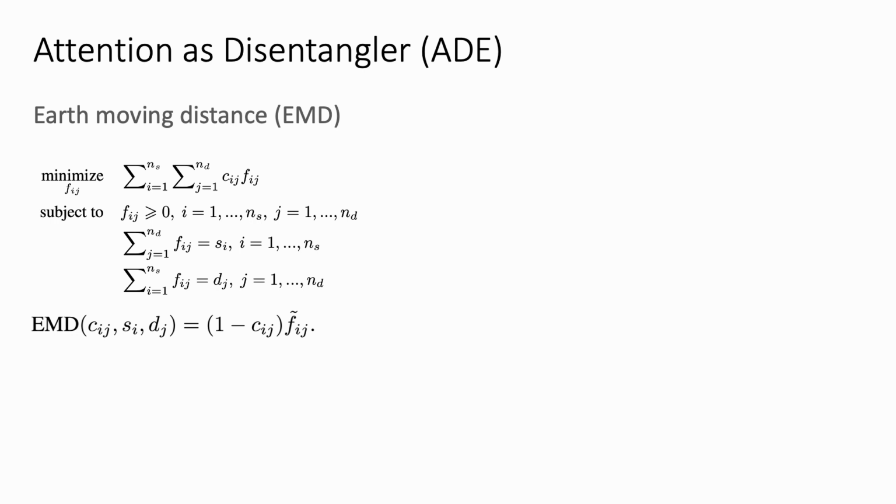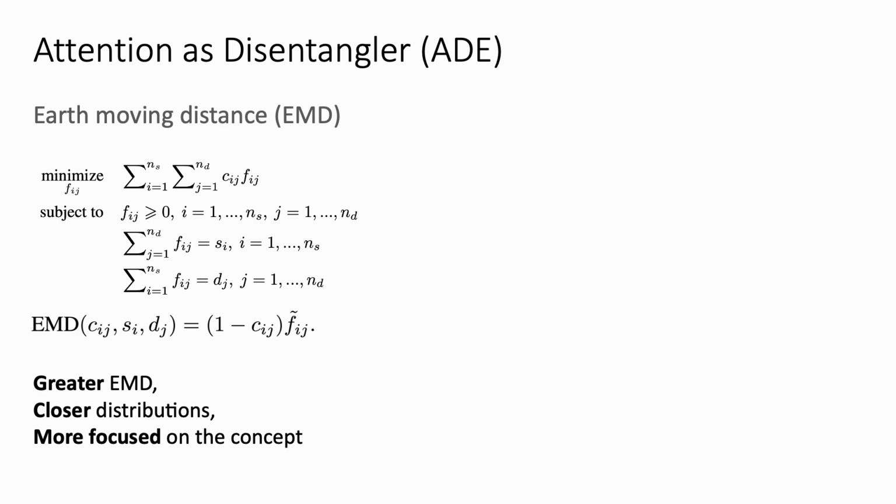Suppose we have supplies of NS sources and demands of ND destinations. Given the moving cost Cij from the ith source to the jth destination, an optimal transportation problem aims to find the minimal cost flow Fij from sources to destinations. We can formulate EMD for this problem. We will introduce an attention level EMD in our method, where the greater EMD means the closer distributions, that is, the attention is more focused on the concept.